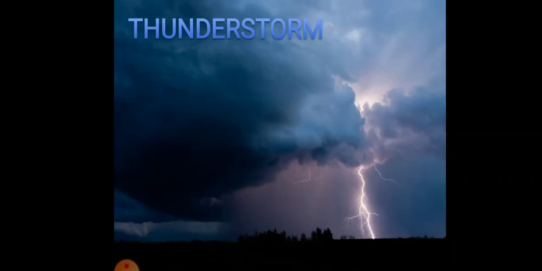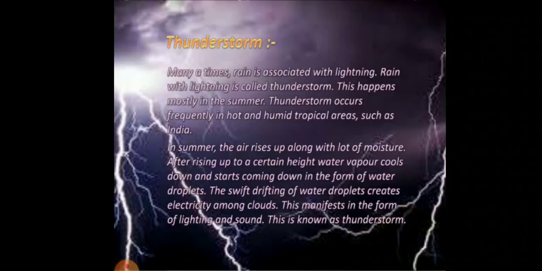Okay, students. In this rainy season, this scene is very common. This kind of sight you may frequently see. This is a thunderstorm. Many a time rain is associated with lightning. Rain with lightning is called a thunderstorm. This happens mostly in summer. Thunderstorms occur frequently in hot and humid tropical areas such as India.